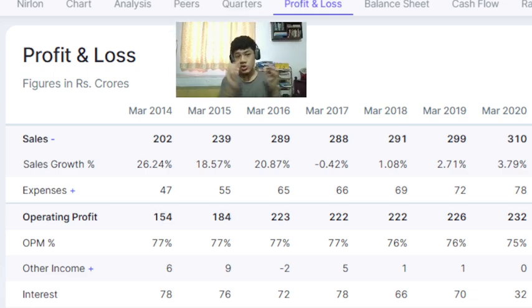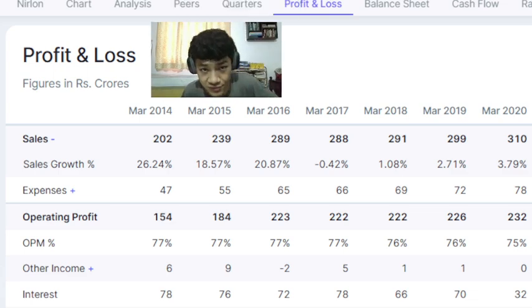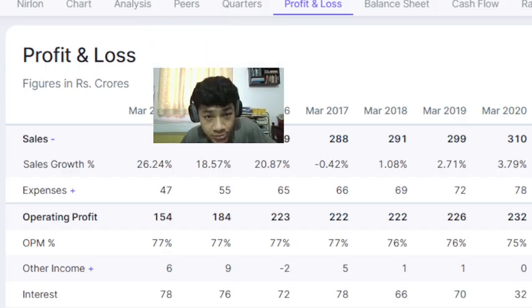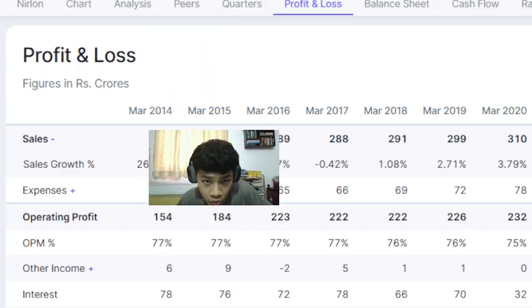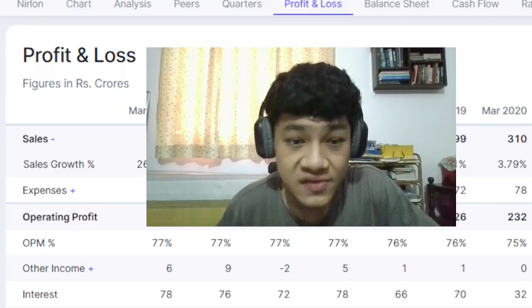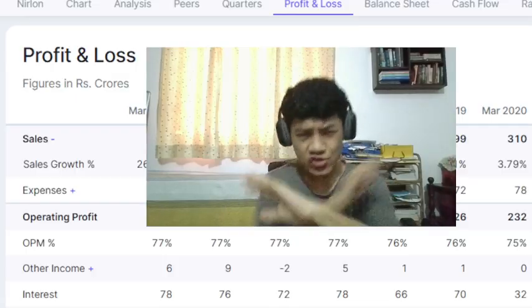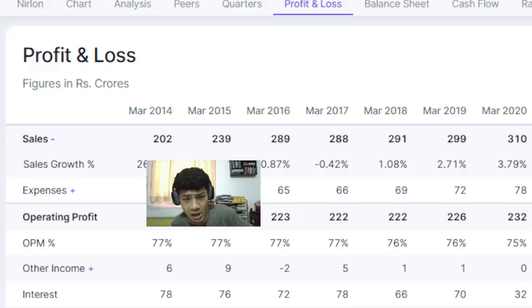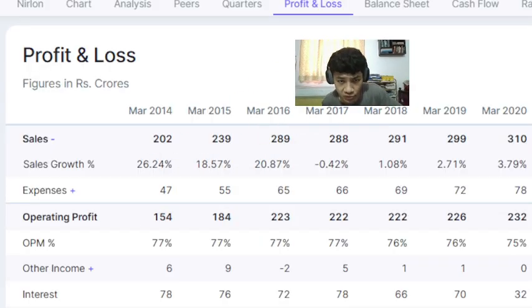So let's start. First, in 2014, we have sales of 202 crores, sales growth of 26% compared to last year. Operating profit of 154 crores, an extremely high operating profit margin of 77%. Extremely high, very, very high. We will discuss how though. How does it have such a good operating profit margin?